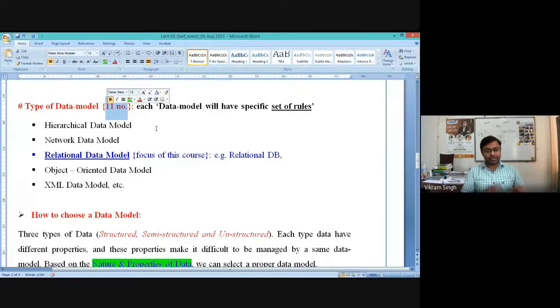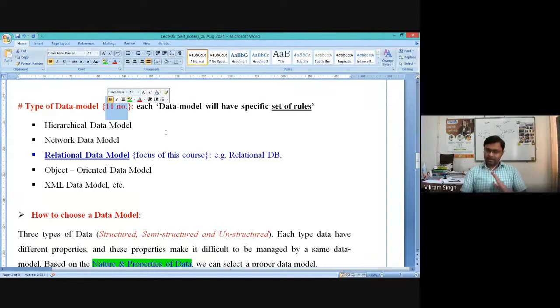If you are collecting student details, you need a different data model. If you are collecting information related to a database which has a lot of images and a lot of text data, then you have to go for different data models, right? So it is the nature of the different data content or different data objects which gives you an idea to decide on a specific data model, right?